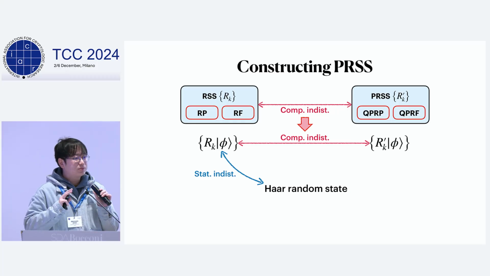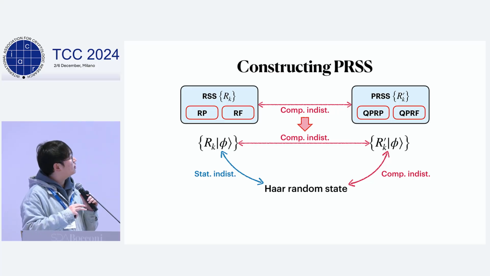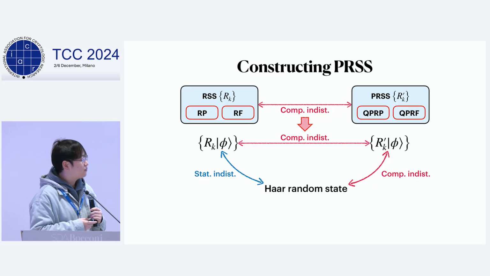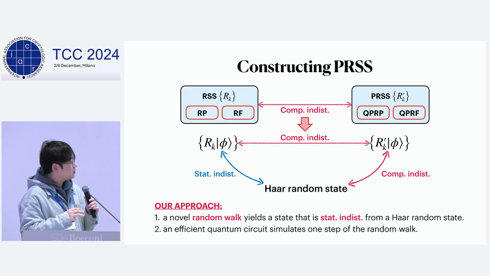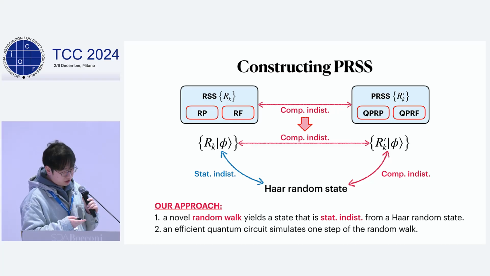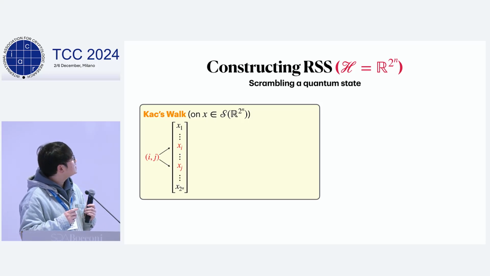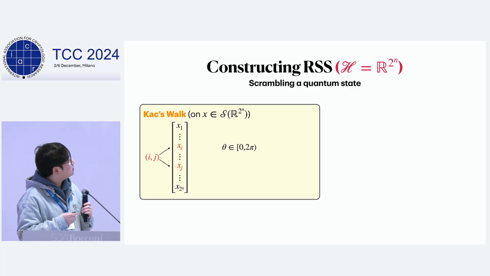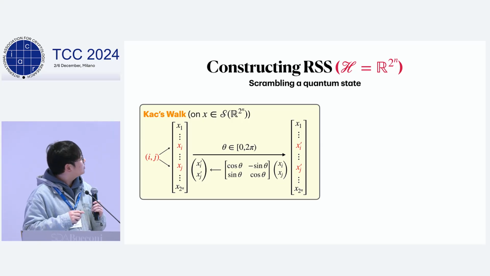So we mainly explain how to construct an RSS in the real Hilbert space, and for the complex space, it is easy to extend using the same idea. So let's first look at a random walk which is scrambling a quantum state. We will propose a parallel version of this Kac walk. So the original Kac walk on the unit sphere first selects two random coordinates i, j and a random angle theta, and it rotates xi, xj by the random theta.